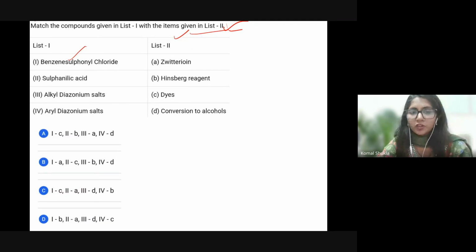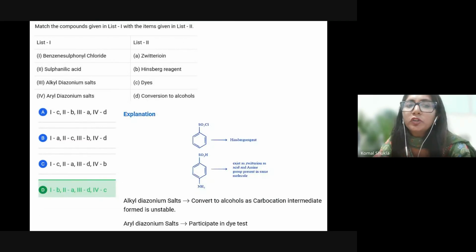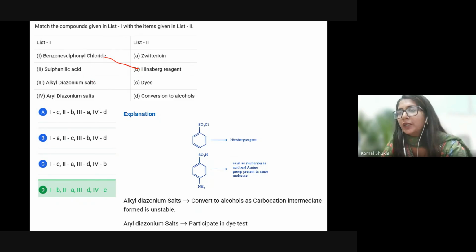Let's check the answer for this question. Benzene sulfonyl chloride is the Hinsberg reagent, you know that. So this will be option B. Sulfanilic acid, the benzene ring having SO3H as well as an NH2 group, is going to form a zwitterion, SO3 minus and NH3 plus.